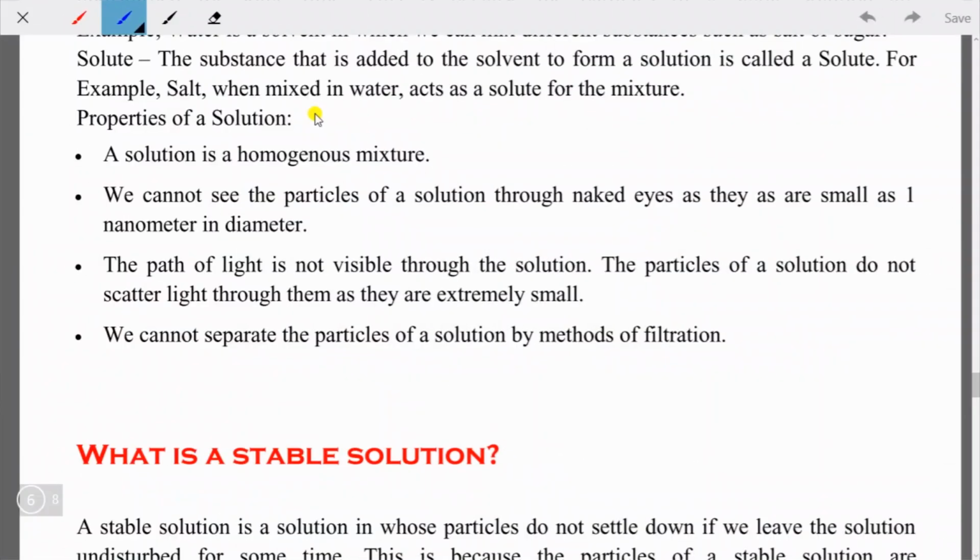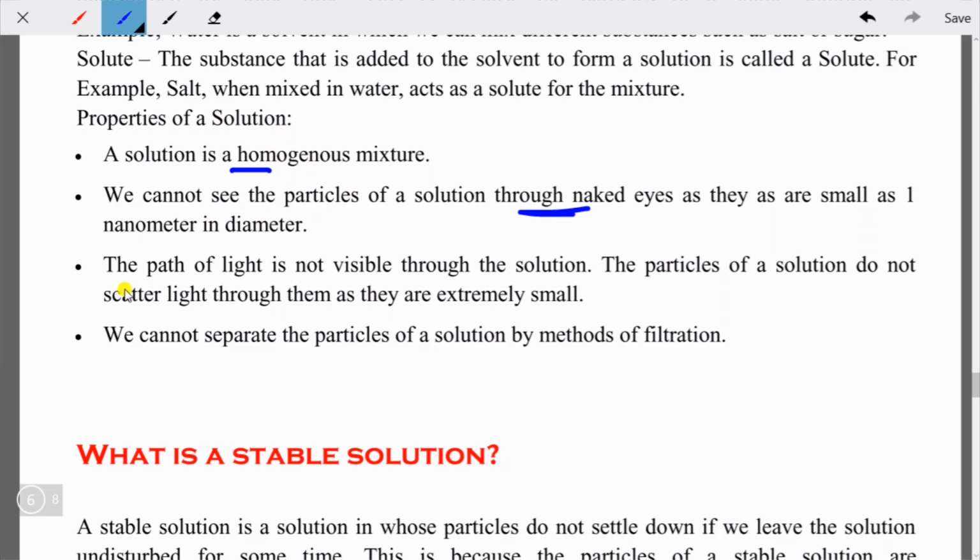Students, now we'll talk about properties of solution. The first property is that a solution is a homogeneous mixture. As we know, a homogeneous mixture is one where the particles are uniformly distributed. So all solutions are homogeneous mixtures. The next one: we cannot see the particles of a solution with naked eyes as they are as small as 1 nanometer in diameter. We know this already. The particles of a solution are so tiny that you cannot see them with naked eyes.